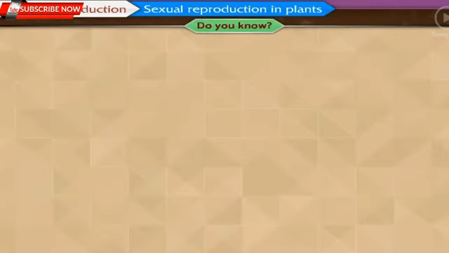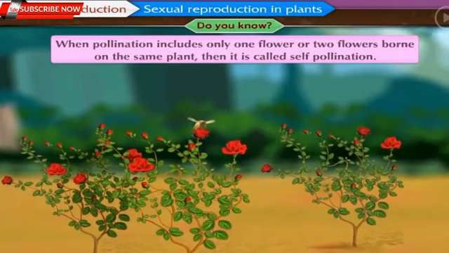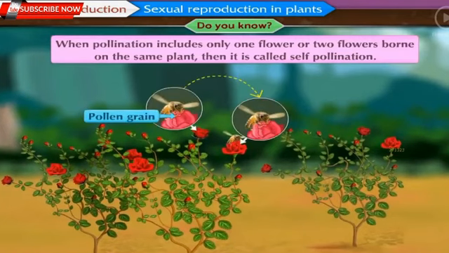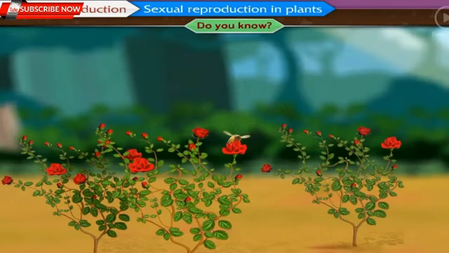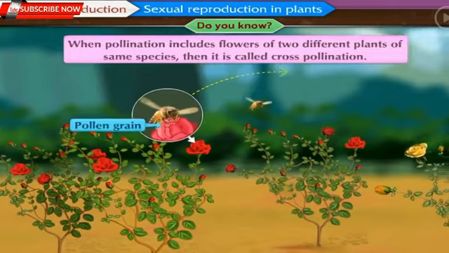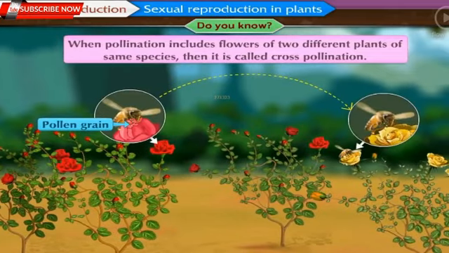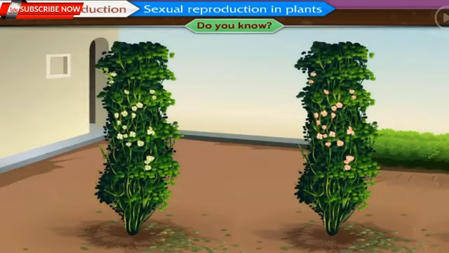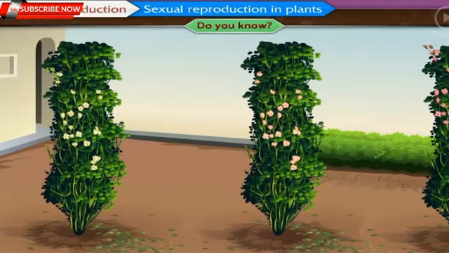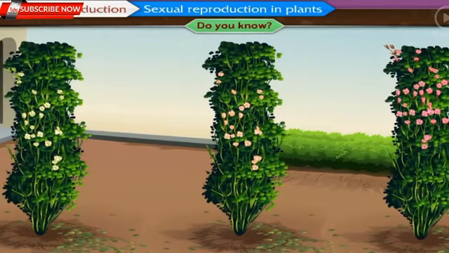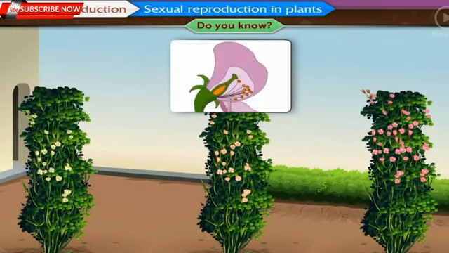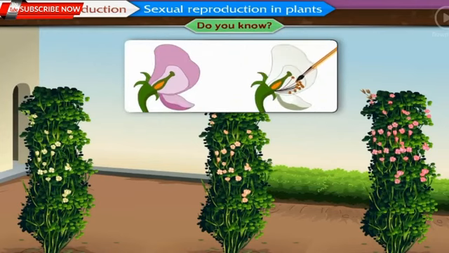Do you know? When pollination includes only one flower or two flowers born on the same plant, then it is called self-pollination. On the other hand, when pollination includes flowers of two different plants of the same species, then it is called cross-pollination. With the help of biotechnology, it has become possible to produce plant varieties which have high yielding capacity and can withstand the environmental stresses. Scientists discover such varieties by practicing the method of cross-pollination with the help of a brush.